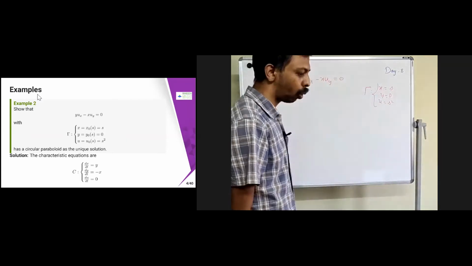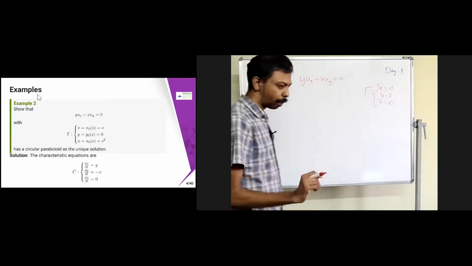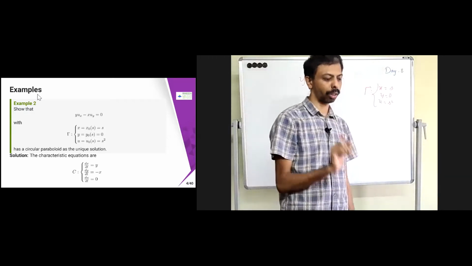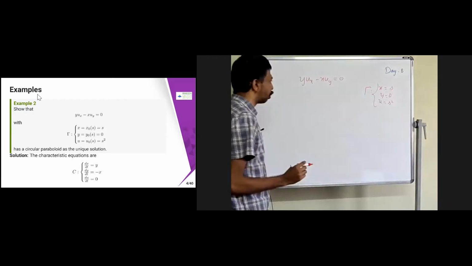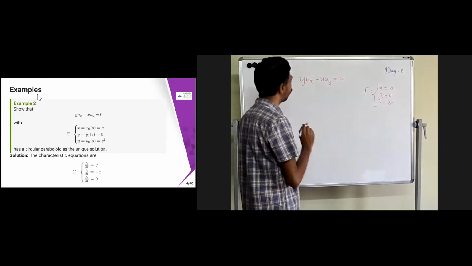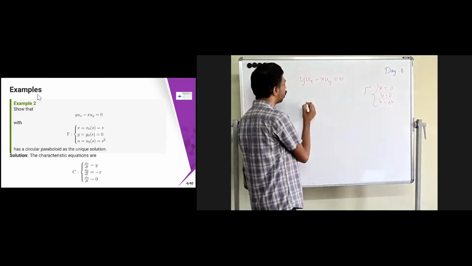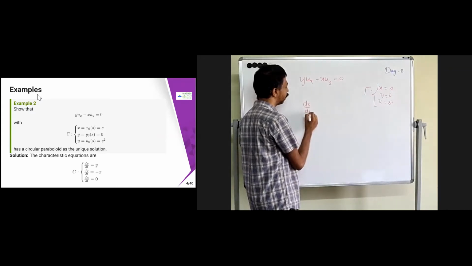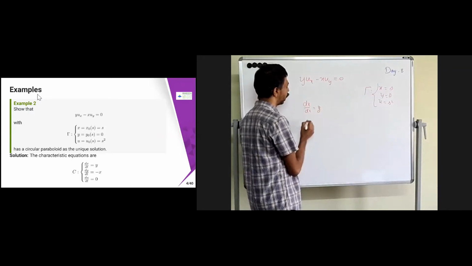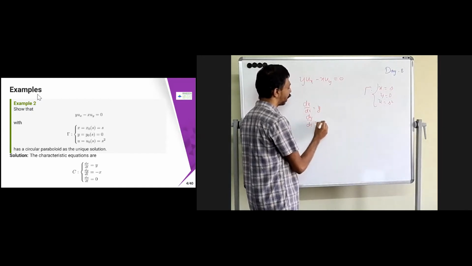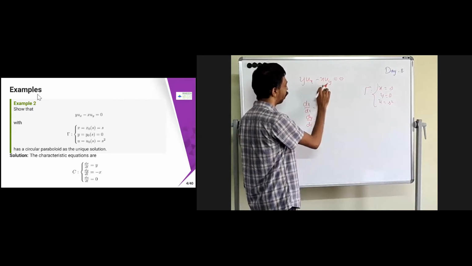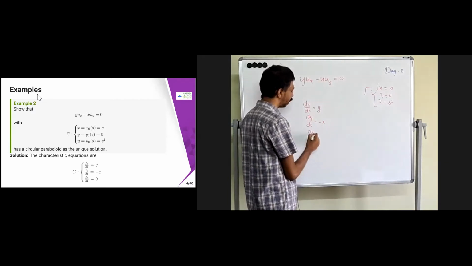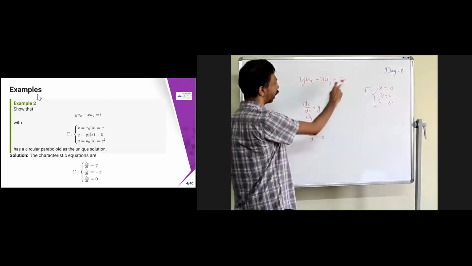Now what we need to show is that this has a circular parabola and it has a unique solution. Those are the two things we have to see. So what is the characteristic system that we have to find? We can write that as dx by dt equal to y, and dy by dt equal to minus x, which are the coefficients, and du by dt equal to 0, because the right hand side is 0.